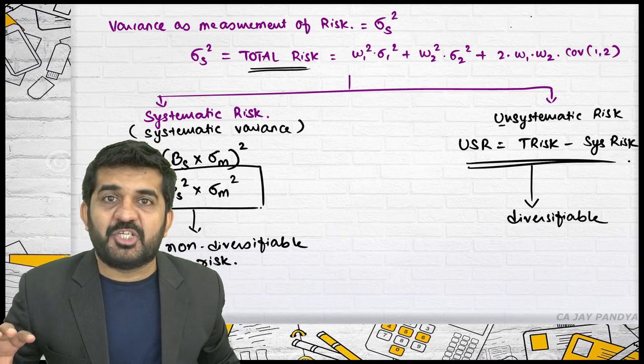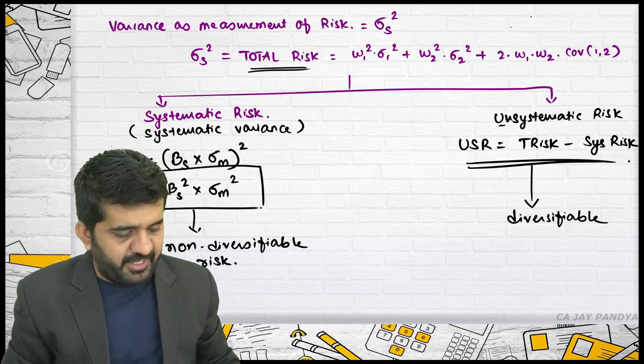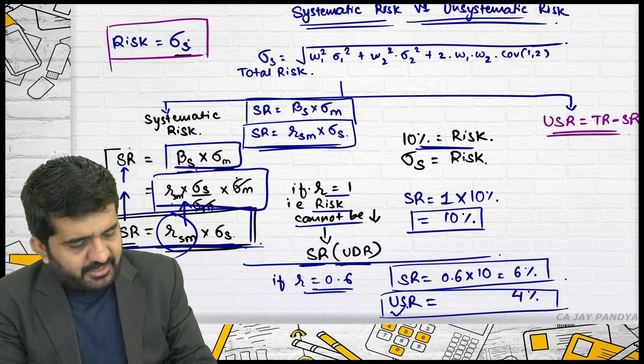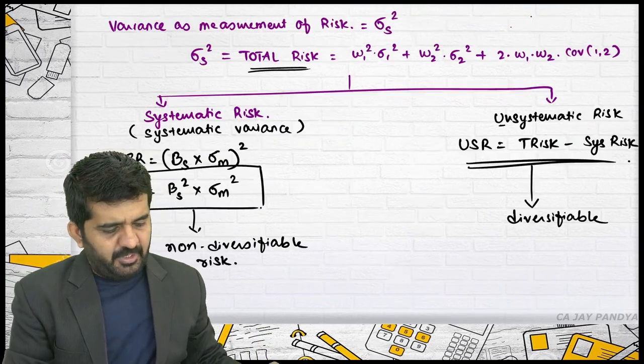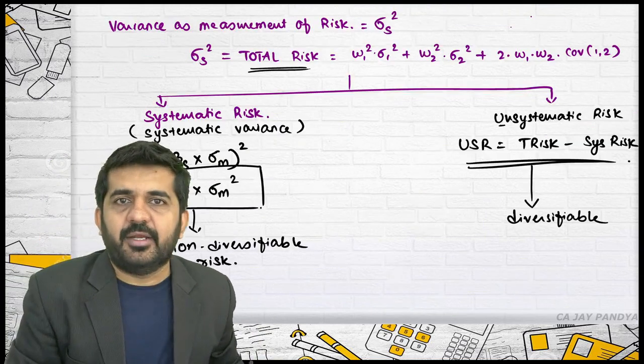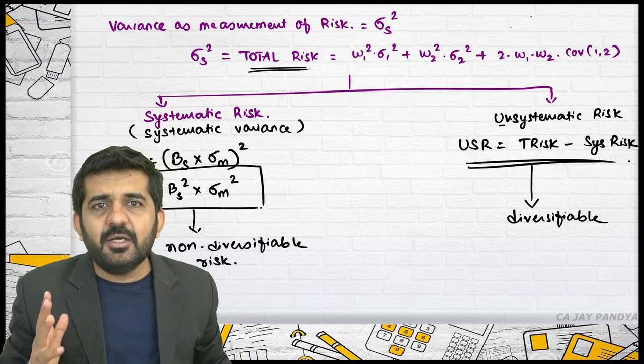Systematic risk, which cannot be diversified, and unsystematic risk, which can be diversified, along with the formula. So practically you need to understand these two formulas, and the third formula is nothing but this. Alright. Concept of systematic risk and unsystematic risk in the market.